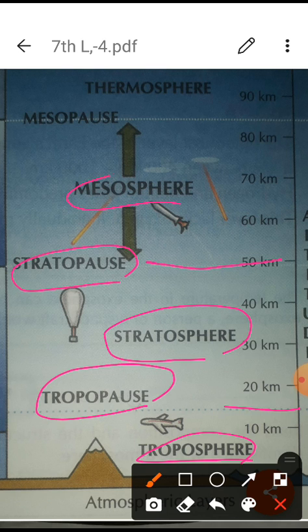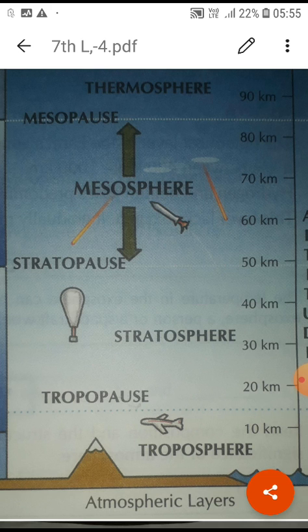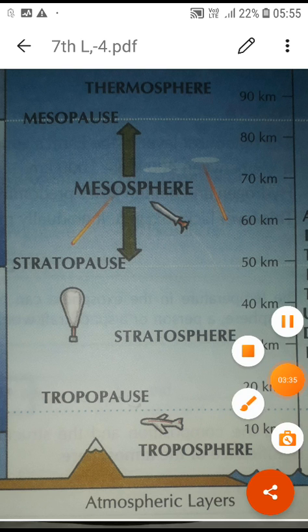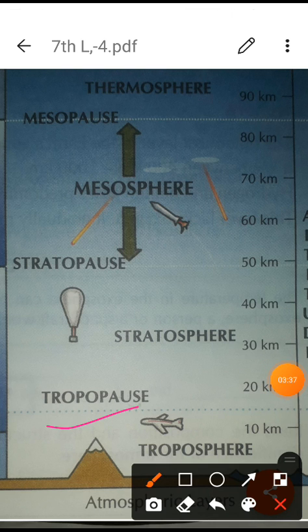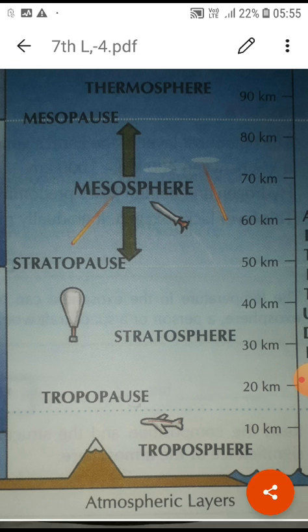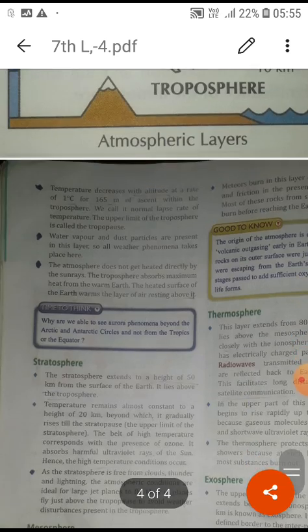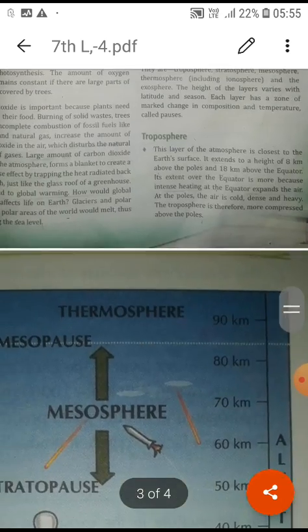Then the mesosphere, whose last limit is 85 kilometers. Then the thermosphere. Why are we talking about these layers? These layers are very important. All kinds of natural phenomena and activities are completed in different layers. Now you will learn how these layers help us, so let's start and I will explain how they are important for us.